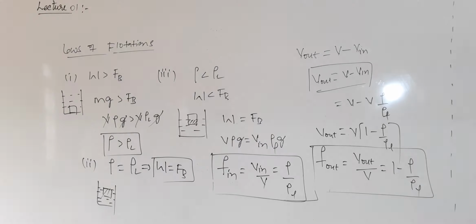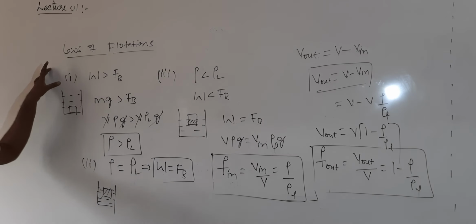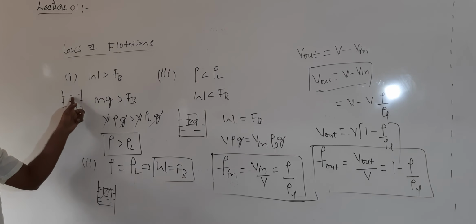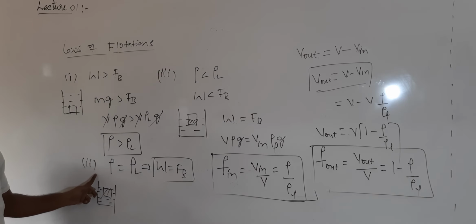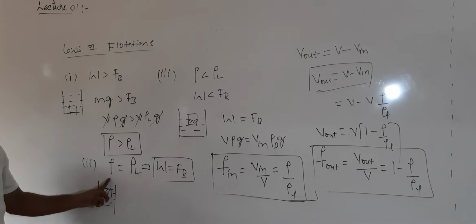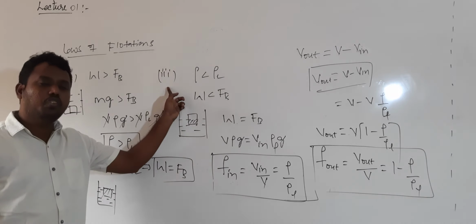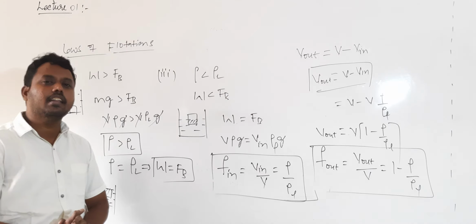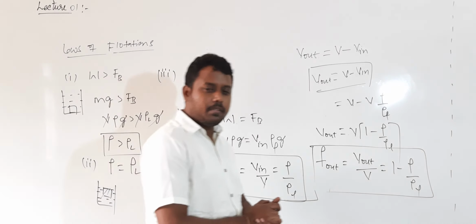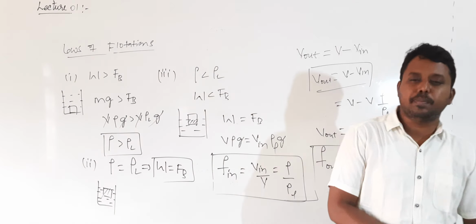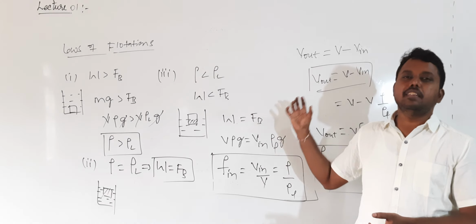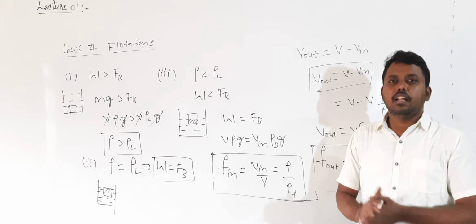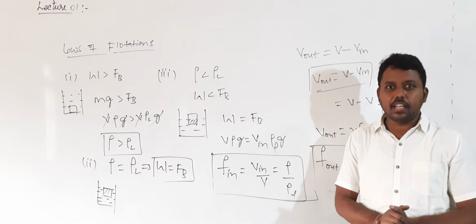So these are the laws of flotation, 3 laws. The first law is for sinking completely without floating. The second law is sinking completely but floating. The third law is floating but without sinking completely. So these are the laws of flotation based on the Archimedes principle. Then we have applications of this Archimedes principle that will continue in the next class. Okay, now? Thank you.